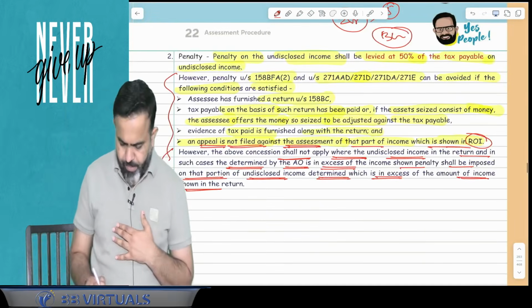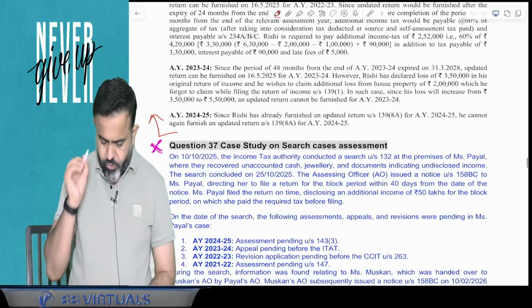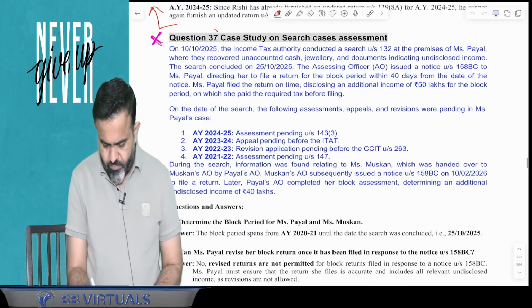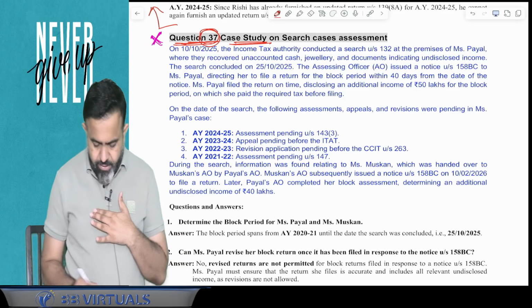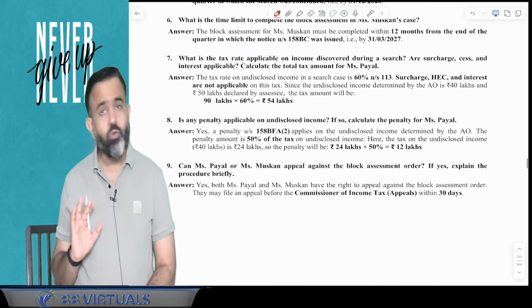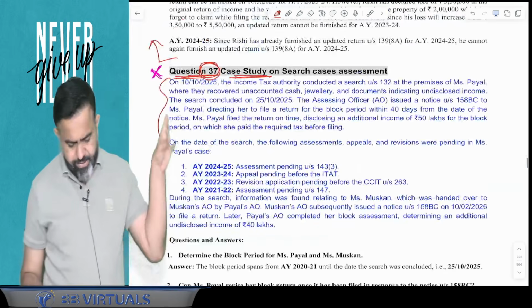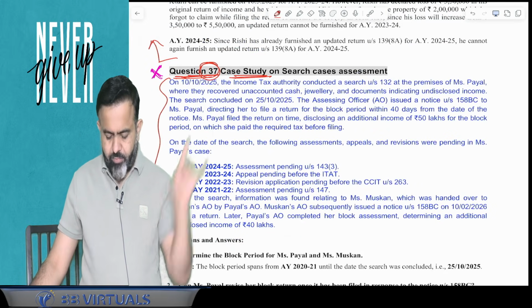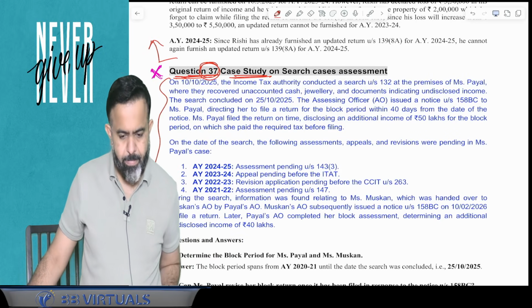Now guys, do one thing, just read or check one question given on page number 327. On page number 327 there is question number 37. Read it very carefully, and I have given a total of 9 questions on this particular concept. Just read it, and you have a 10 minutes break. In those 10 minutes you have to read this section, question number 37 and the solution of this.